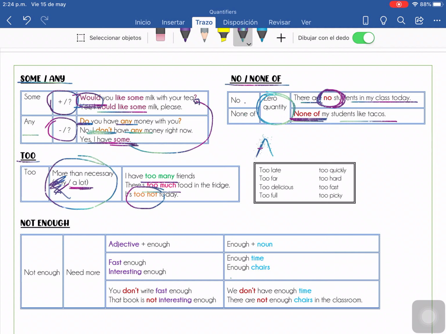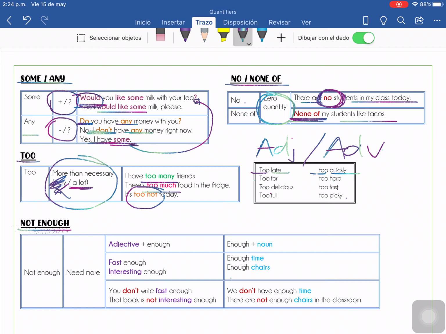Cuando estoy hablando de adjetivos o cuando estoy hablando de adverbios, nada más tengo que escribir el too y el adjetivo. Too late. Or el adverbio. Too quickly, too late, too far, too delicious, too full, too hard, too fast, too picky, etc., etc. For example, ice cream is too delicious to eat fast, okay? Or it's too hard to get a 10 in physics, for example. I don't know, okay? Very good.